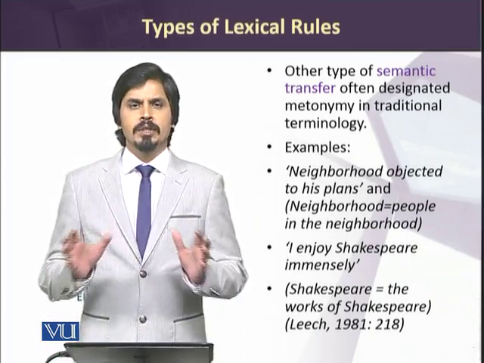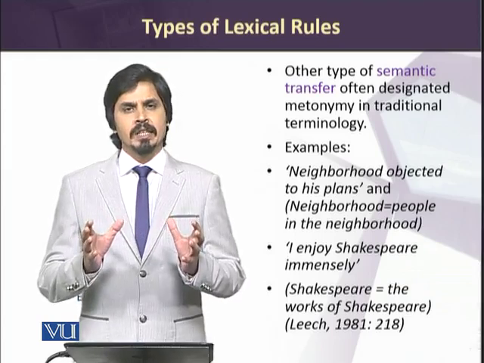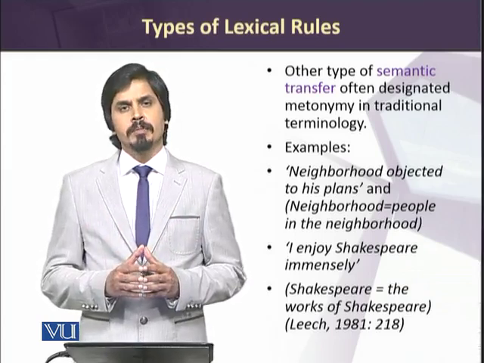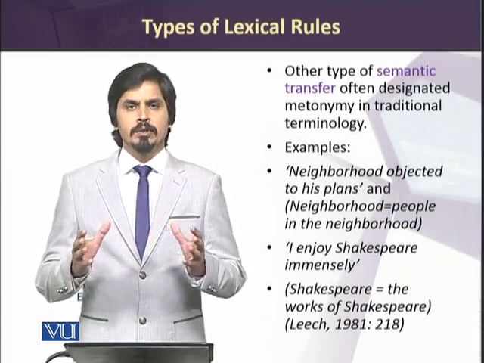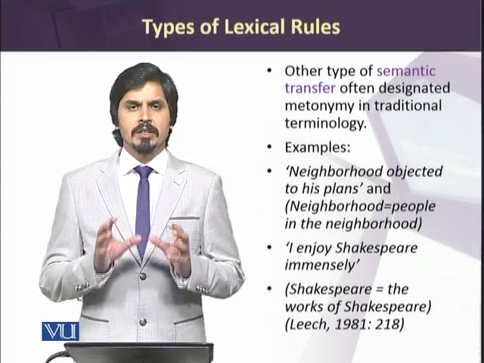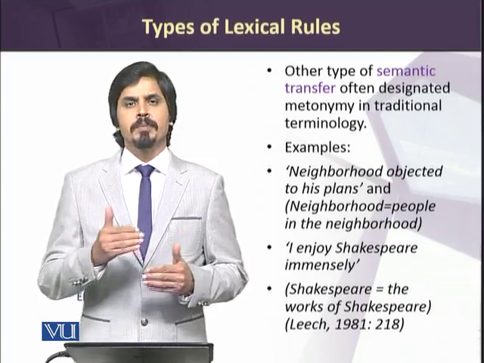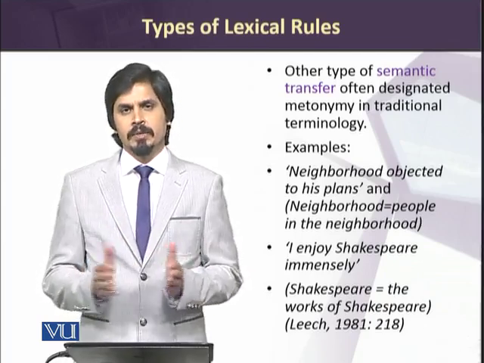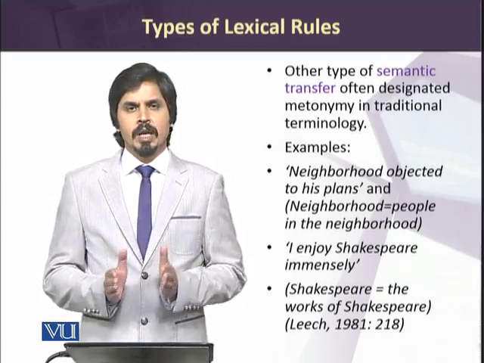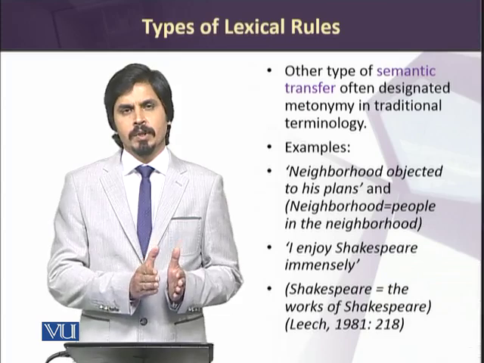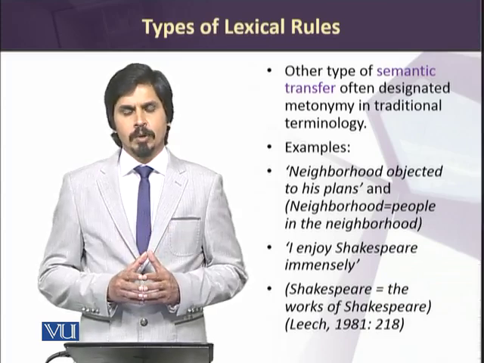A neighborhood is an entity which includes the meanings of the people living in the neighborhood. Neighborhood is not a living entity here. Rather it consists of the people who are living around you. So the meaning of the people who live around you is shifted or transferred to this word neighborhood.